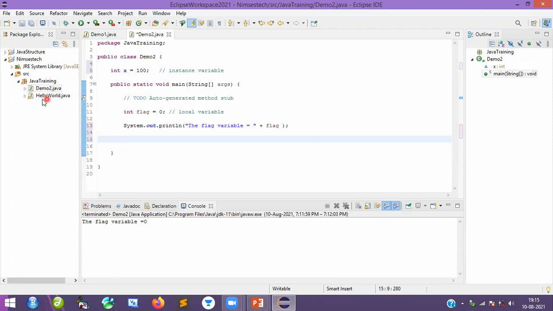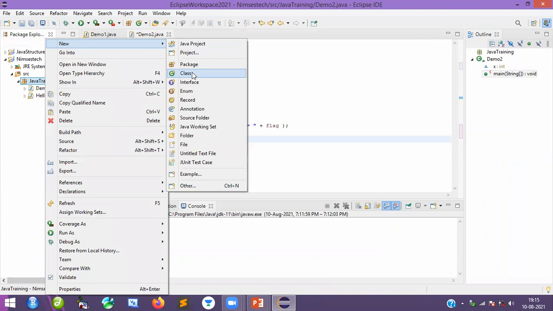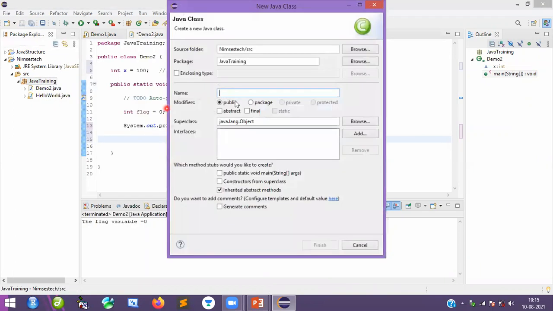For this, guys, I am going to create a new class. Take this local variable. Let me create a new class here, and I will call it Instance. Okay, done. Public static void main. That's it. Instance one.